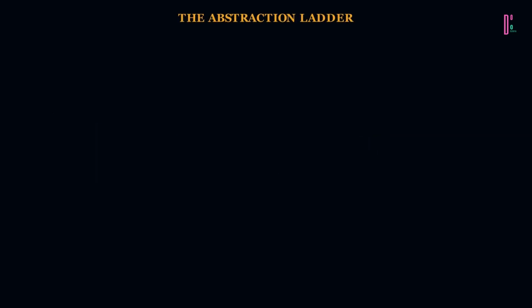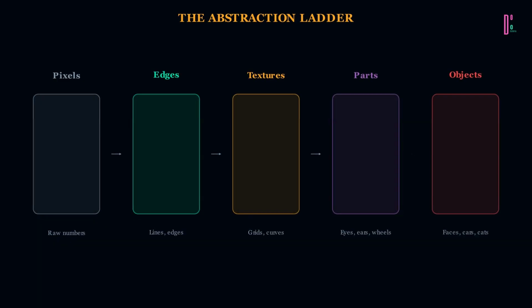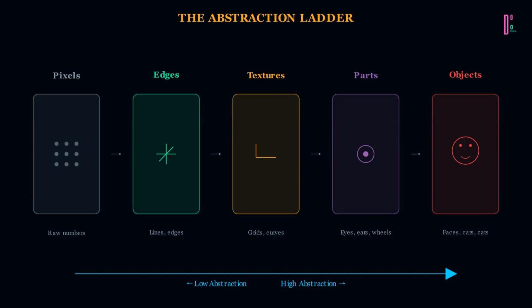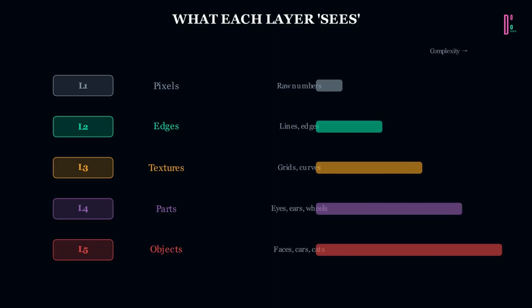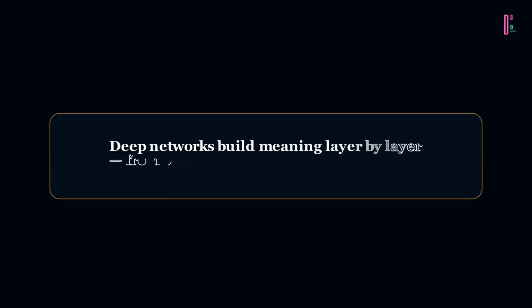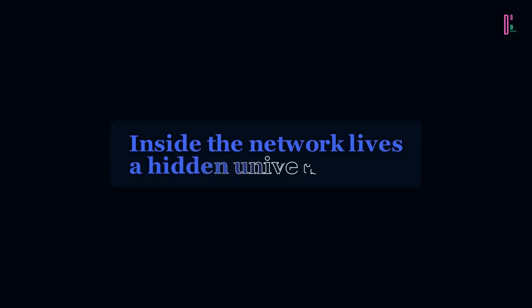Each layer sees something the last one couldn't. 5 layers, 5 levels of understanding. Pixels become edges, edges become textures, textures become parts, parts become objects. A particle enters as raw pixel data, gray and formless. At layer 2 it turns green, edges. At layer 3, gold, textures. At layer 4, purple, parts. At layer 5, red, objects. Each layer adds meaning. Deep networks build understanding layer by layer, from pixels to concepts.